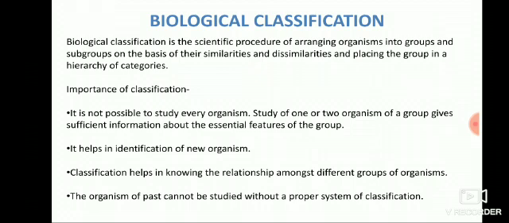Classification helps in knowing the relationship amongst different groups of organisms. It helps in knowing how an organism is similar to other organisms. We can come to know this from the classification system. The organisms of the past cannot be studied without a proper system of classification. So, the ancient organisms which are not present now, the extinct organisms, their behavior, characters, morphology, genetic impression, everything cannot be studied without a proper system of classification.